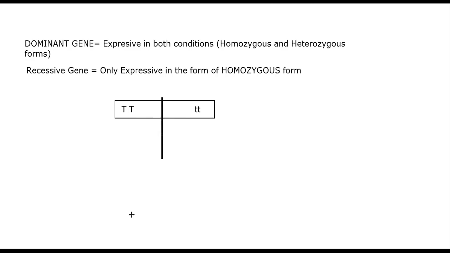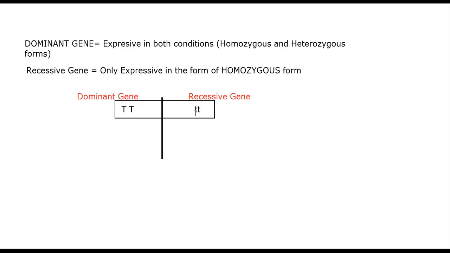On the left-hand side, this is the dominant homozygous gene or dominant homozygous allele, and this small t is the recessive gene.